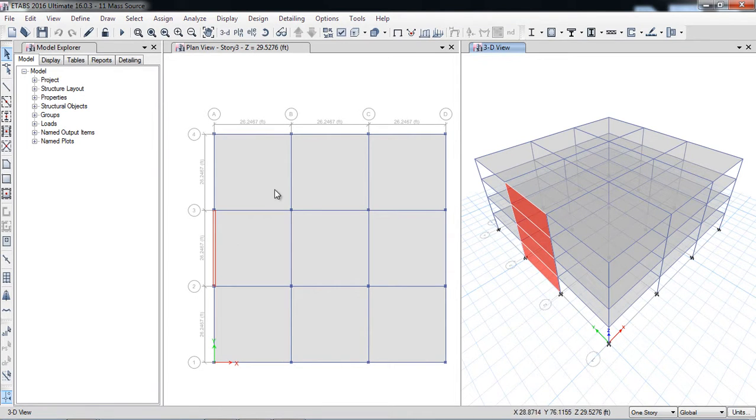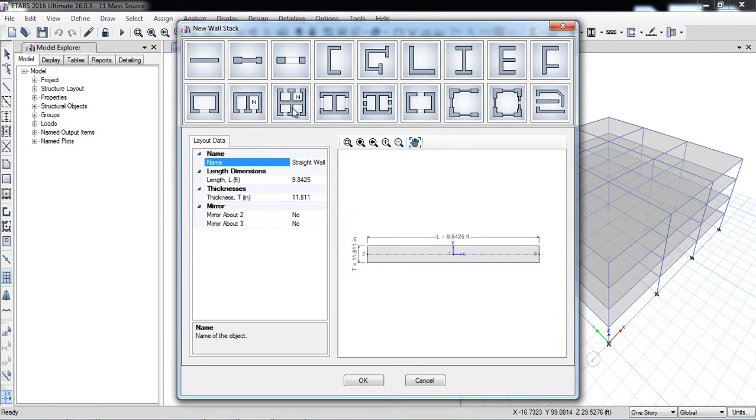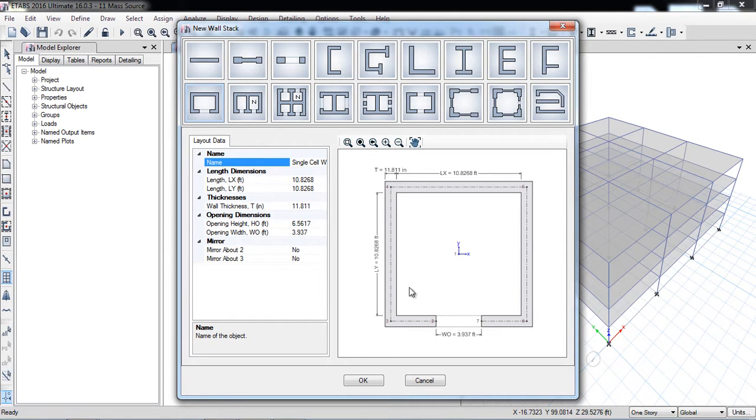In this model right now there is only one concrete wall. Now I will also make a core concrete wall as a shear wall for the building. So here is an option for draw. I will click in the plan, draw walls. Here are predefined concrete walls or shear walls or core walls given by ETABS. So now I will select this U shape type shear wall. All the settings you can change.